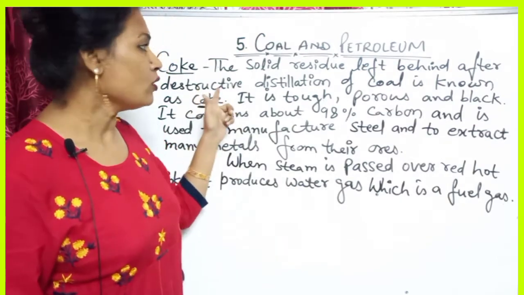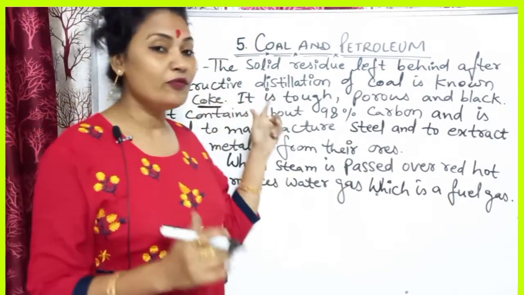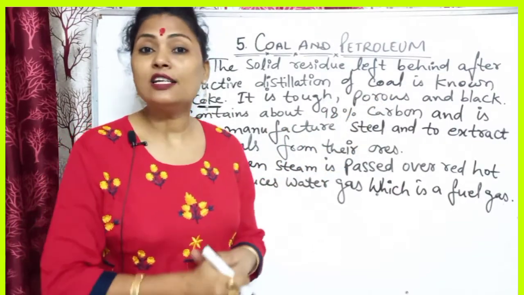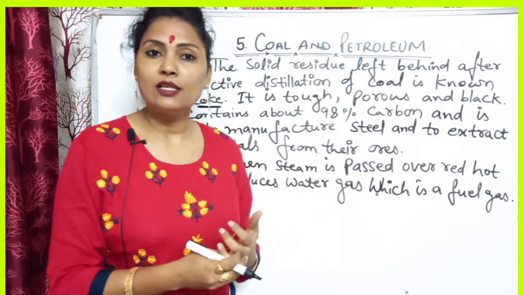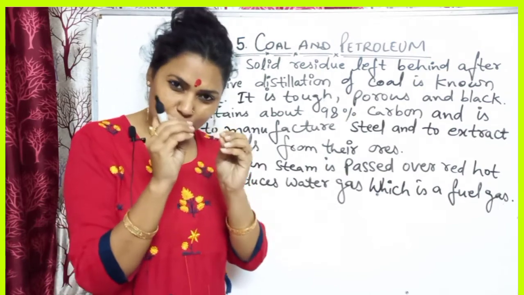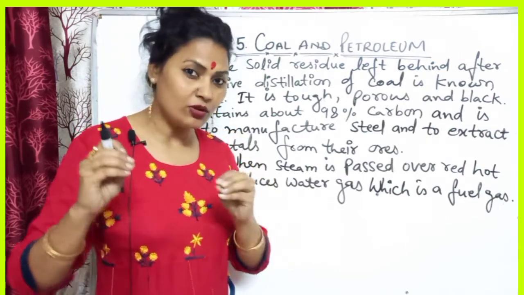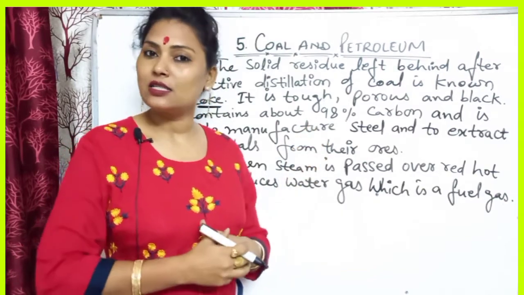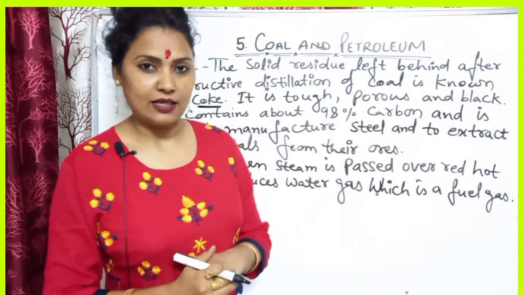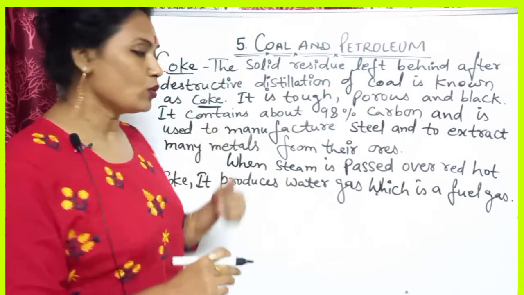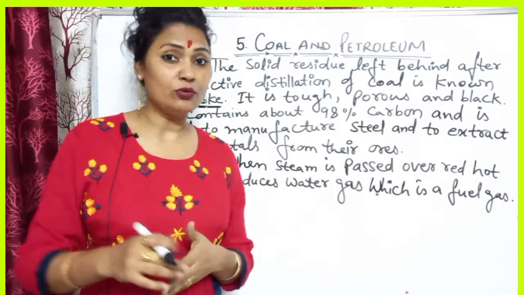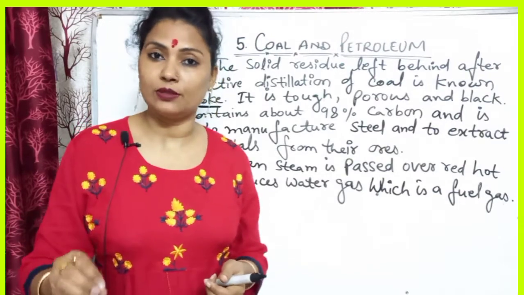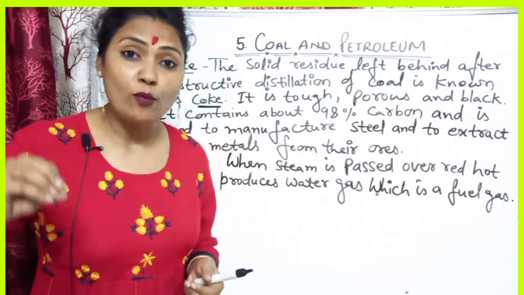Now, coke is very tough, porous and black in color. It is porous in nature, meaning small holes are present in the coke. I told you that it contains about 98% of carbon, meaning it is a pure form of carbon.